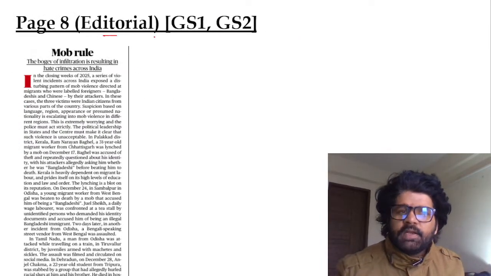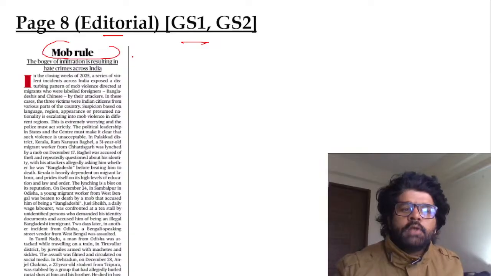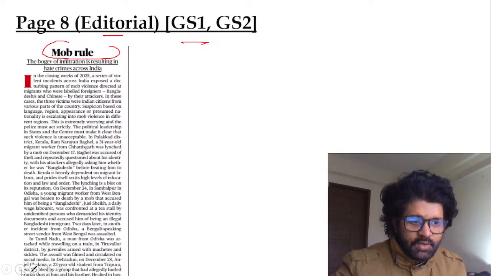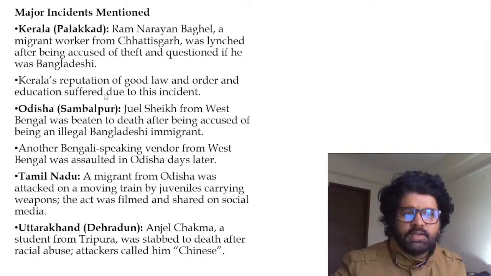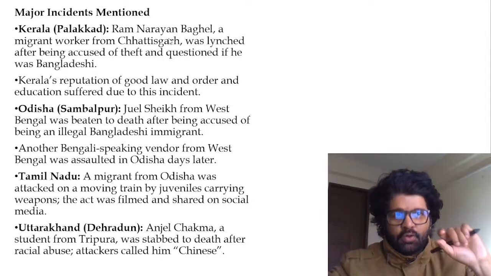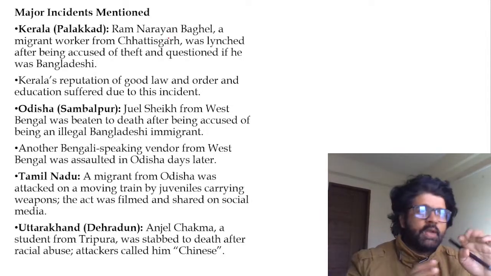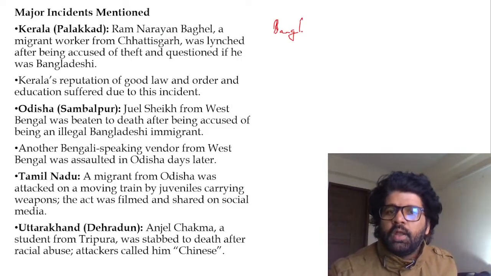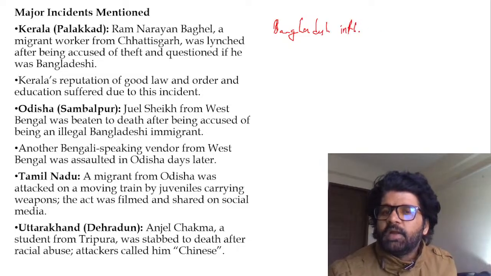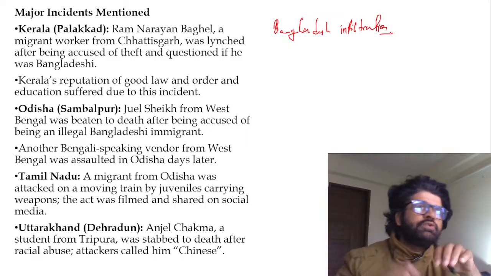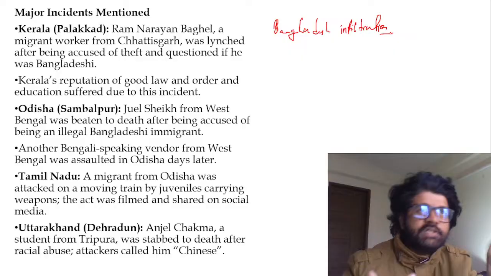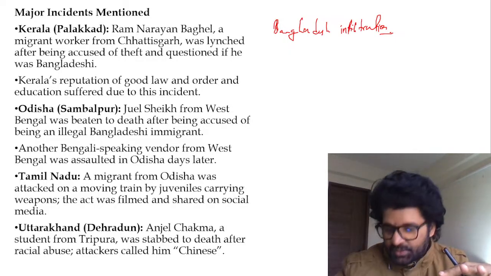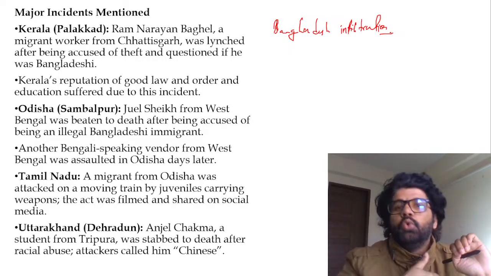Next article, page number 8, editorial, GS1, GS2, mob rule. Currently, and this is not a uniform trend, it is not happening in, let's say, Bengal where there is an election, and Assam elections will happen. Currently, suddenly the Bangladesh infiltration issue has started rising. The Centre is doing SIR. And many people feel this SIR is not about the right to vote, Article 326, as we discussed yesterday. It's about citizenship, who are citizens of our country and who are not.